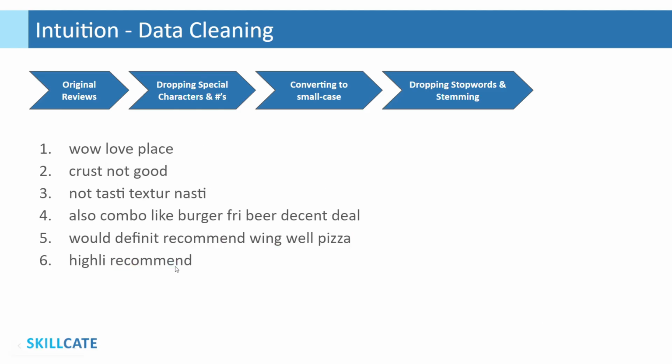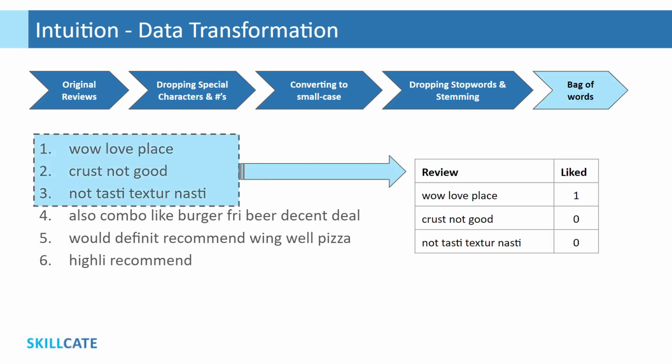Alright, this is how a dataset would look post we drop stop words and stem the remaining words. As we may see now, we definitely have a reduced number of words in our historic reviews dataset. But a computer would still not understand this representation. For that, we need to somehow convert these words into numbers. For this, we have a fourth step here to convert this clean dataset to a bag of words representation through transformation. We'll discuss it next.